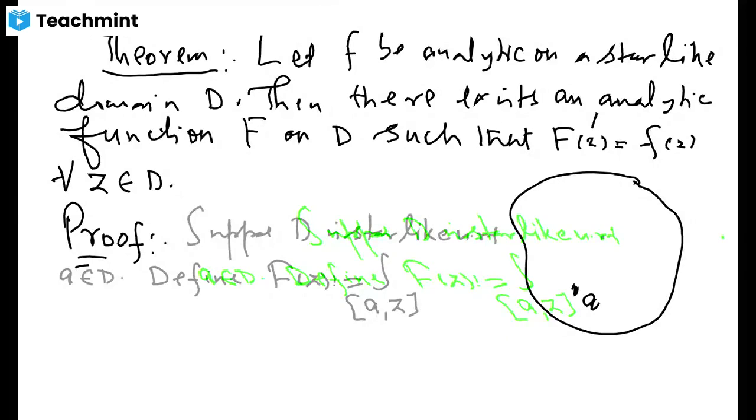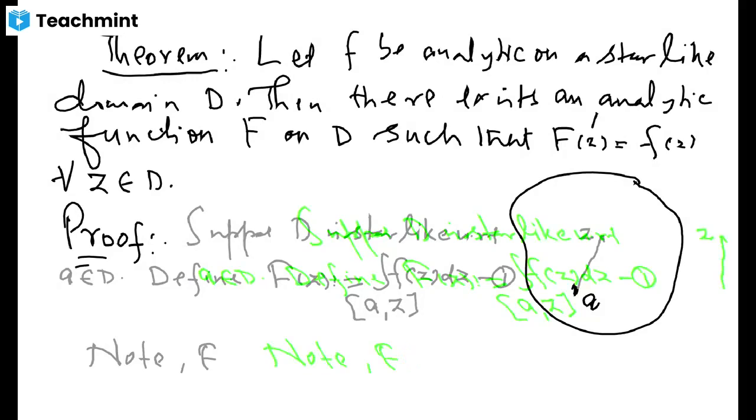If you have z here, it is star-like with respect to A, so the line segment joining z and A is always within this domain. So we can take this contour as f of z dz. We will prove that this function is actually differentiable here, and its derivative comes out to be f of z. But the first thing that you may note here is that the value of F at A is 0.